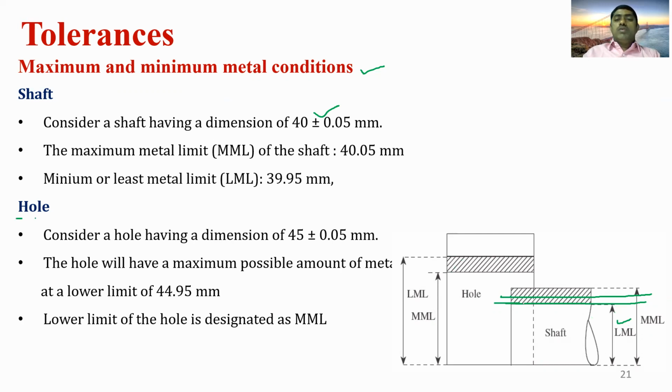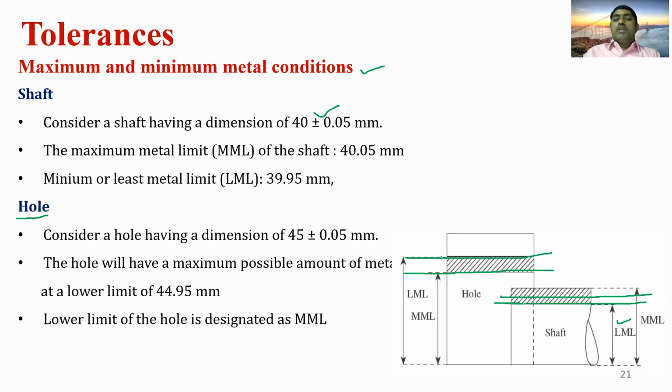Similarly, if we consider the hole, this is a hole having a dimension of 45 plus or minus 0.05 mm. So 45 is the basic size. The hole will have the maximum possible amount of metal at the lower limit. This is the lower limit of the hole, and this is the upper limit of the hole.